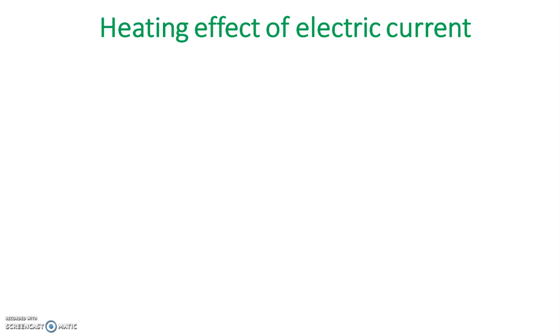From the word itself, it is clear that there is some relation between heat and current. It is the phenomenon which results in the production of heat. How is heat produced? Because of the flow of current through a resistor. Because of the flow of current through a resistor, heat energy is produced, and that phenomenon is known as the heating effect of electric current. Okay.